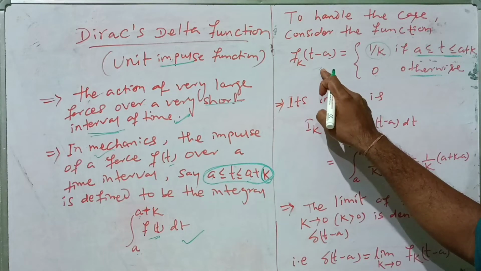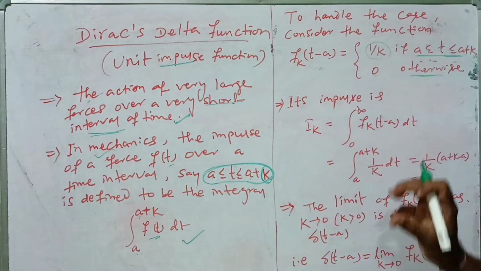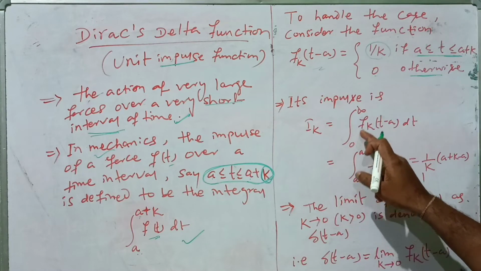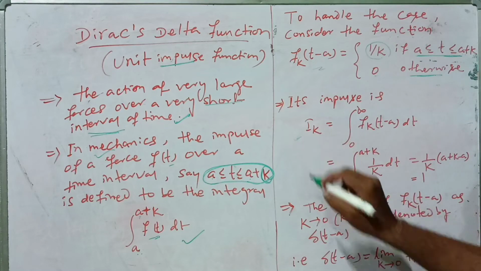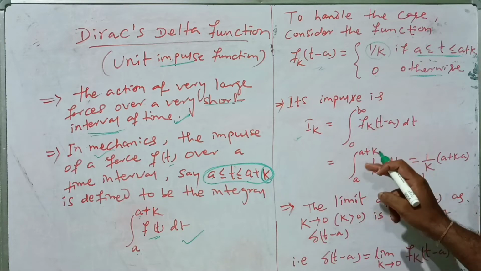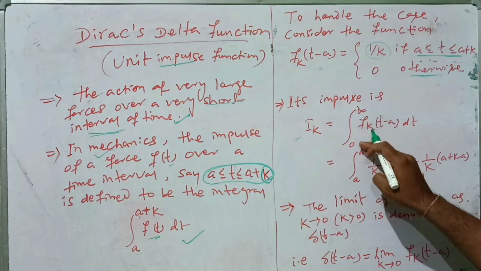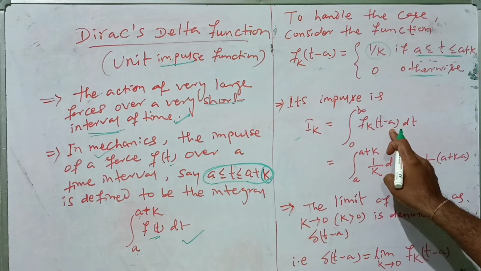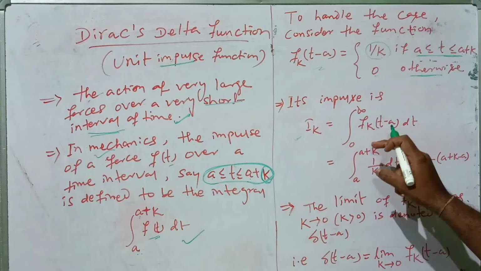So if we consider this function f_k(t-a), then what is its impulse? By this definition, the impulse I_k is equal to the integration from 0 to infinity of f_k(t-a) dt.